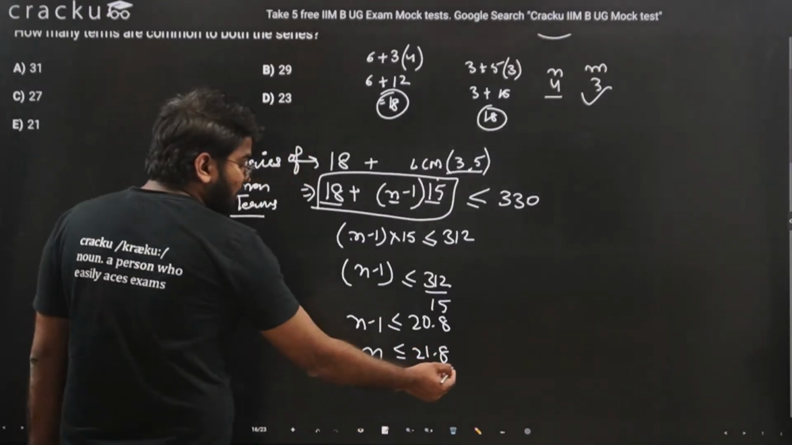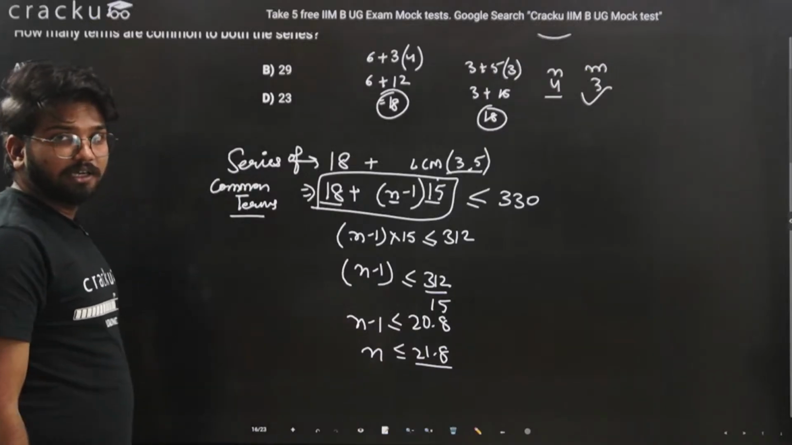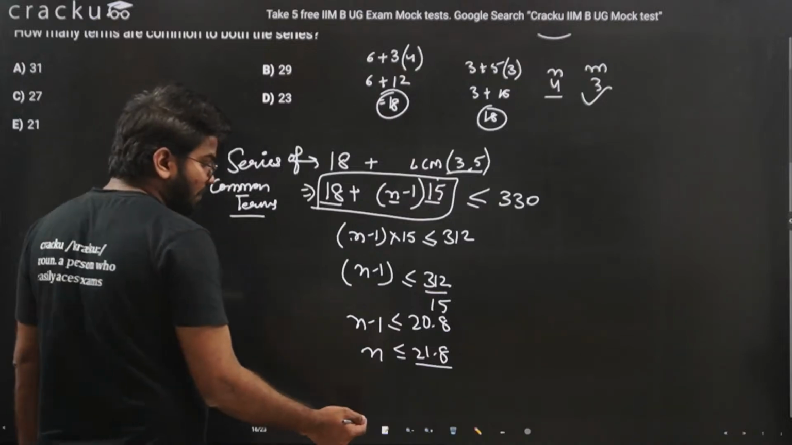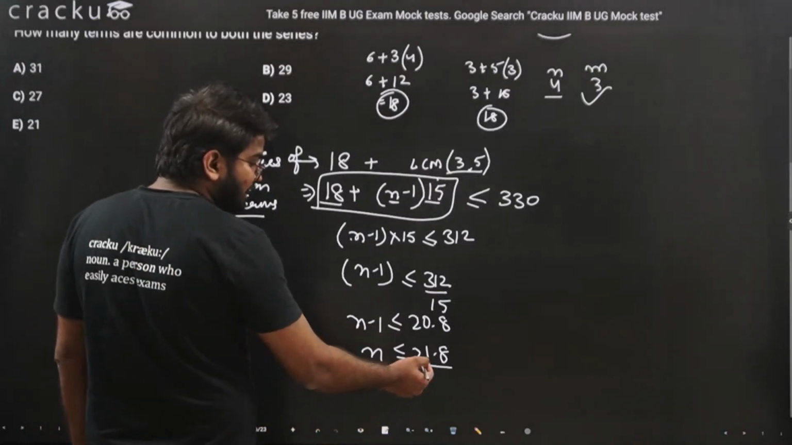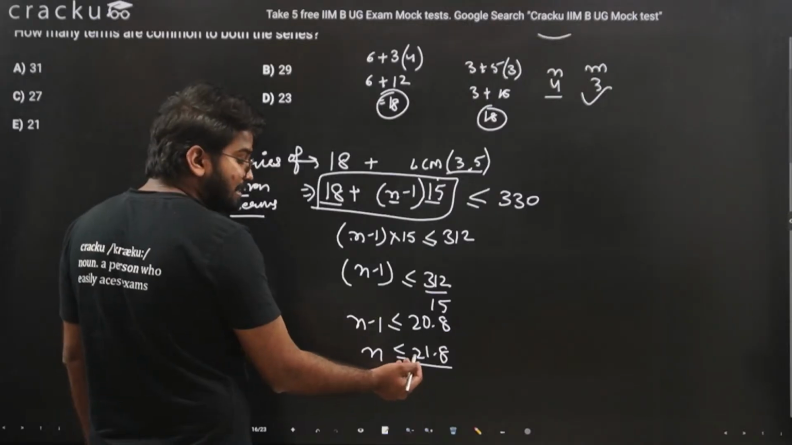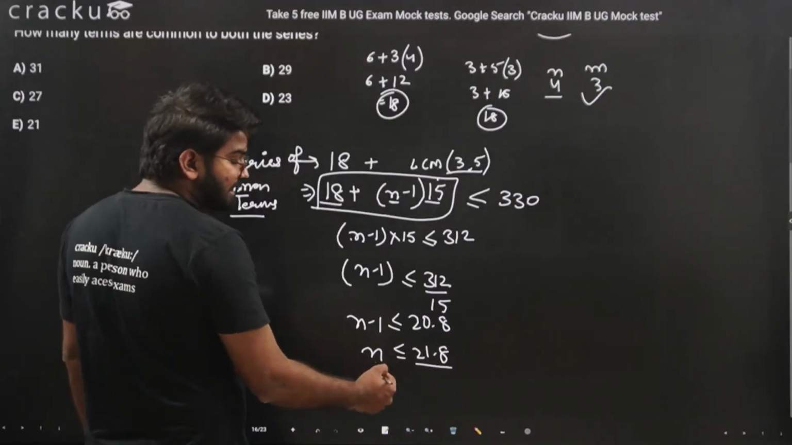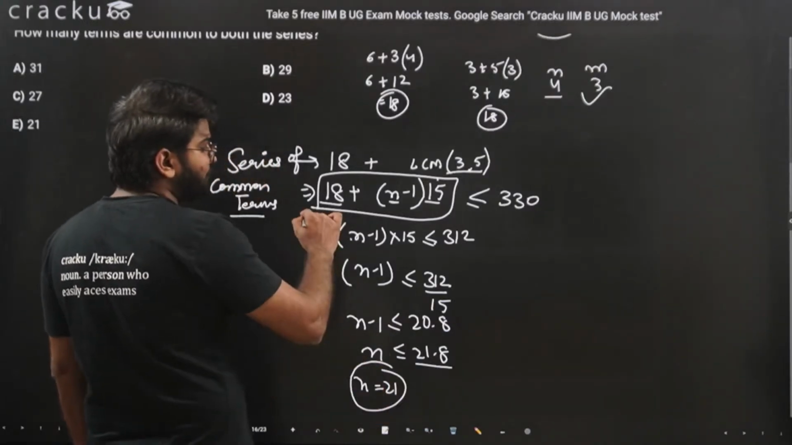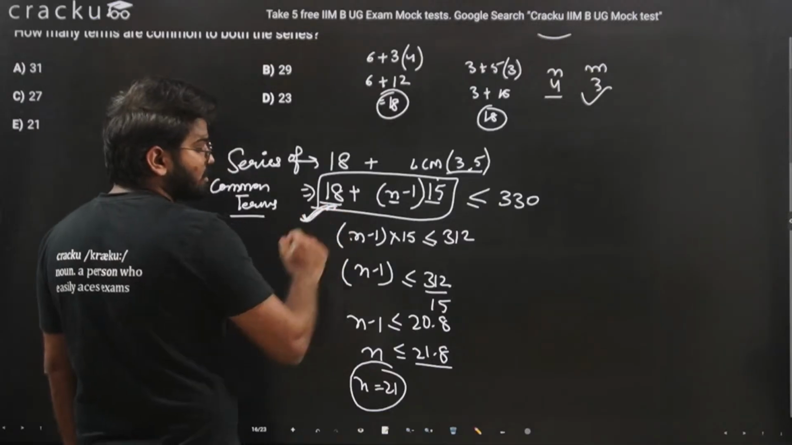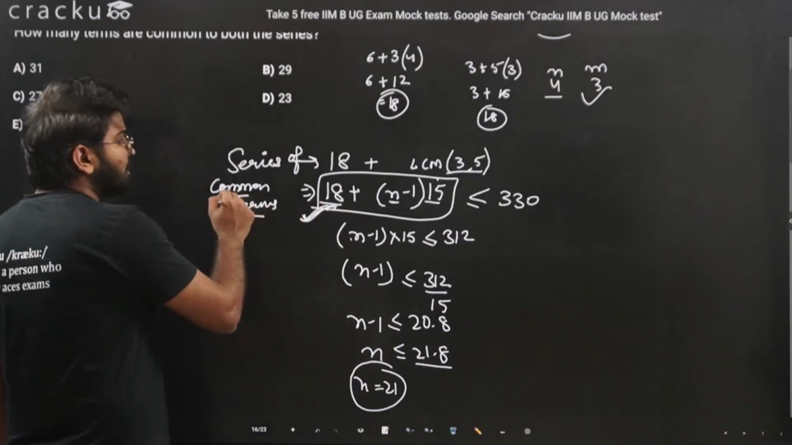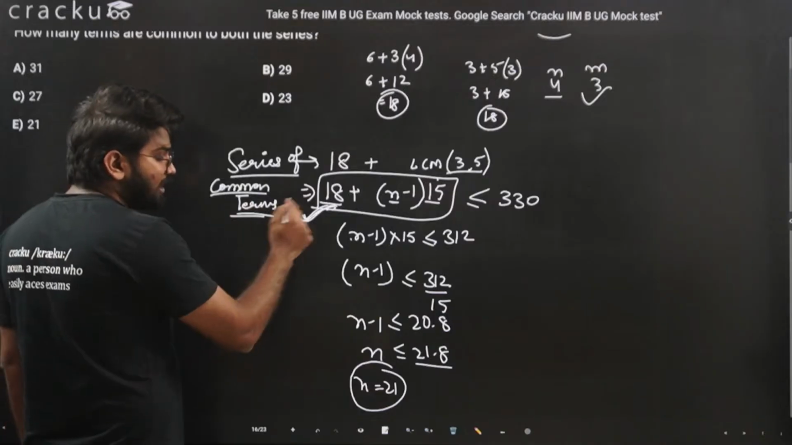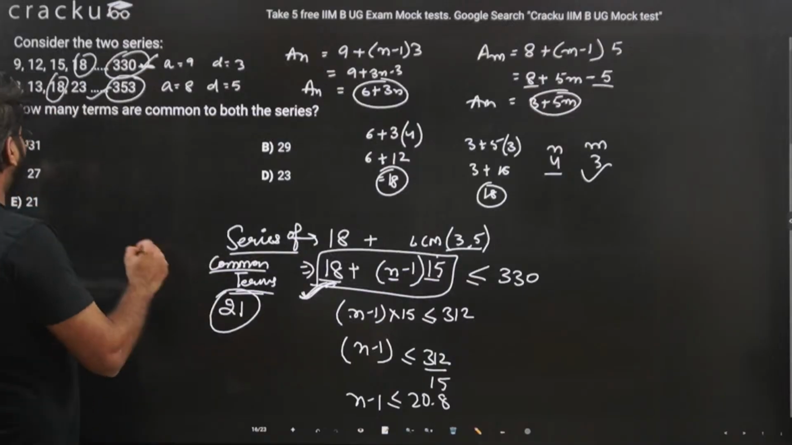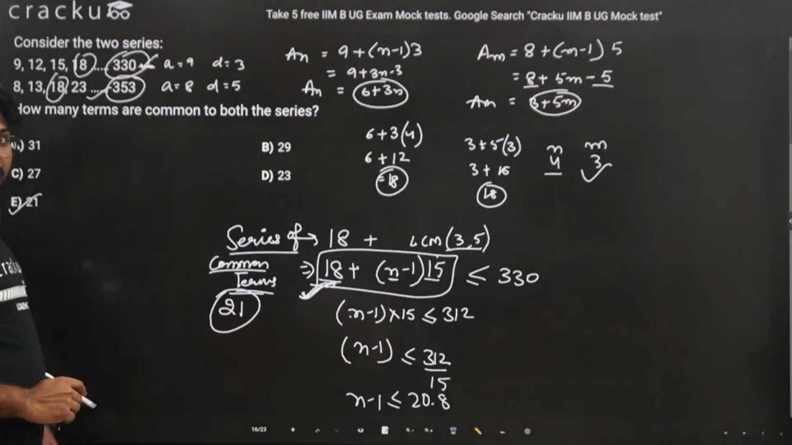So n minus 1 should be less than or equal to 20.8, or n should be less than or equal to 21.8. 21.8 is not an integer. So the largest integer that is less than 21.8 is n is equal to 21. So there are 21 terms in this sequence, and this sequence is the series of common terms. So there are 21 common terms in both these equations. So the answer has to be 21, option E.